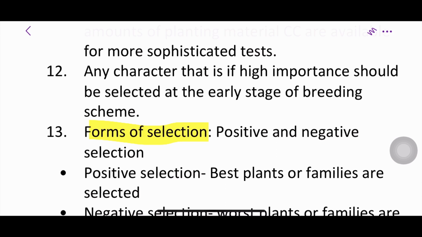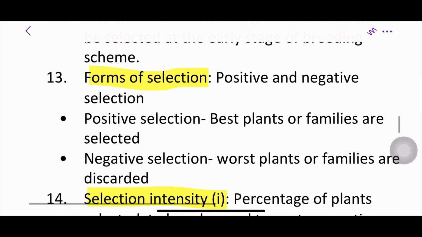Now let's see forms of selection. There are two forms of selection, positive selection and negative selection. Positive selection. Usually the best plants or families among the whole population are selected in positive selection. Negative selection. Here the worst families or plants are discarded.